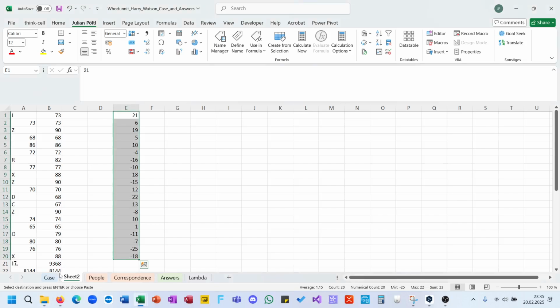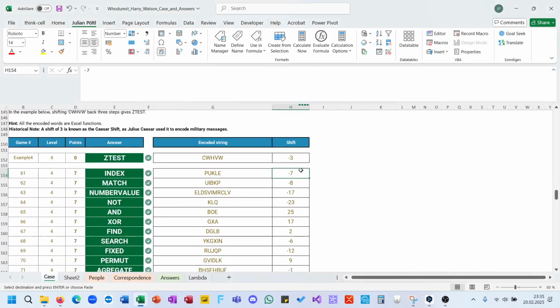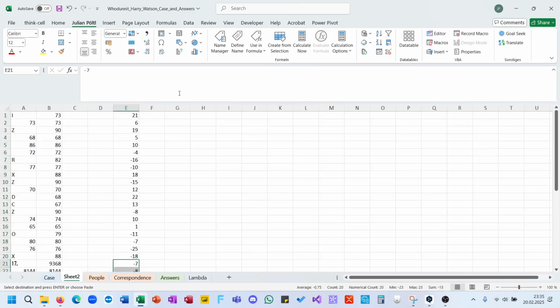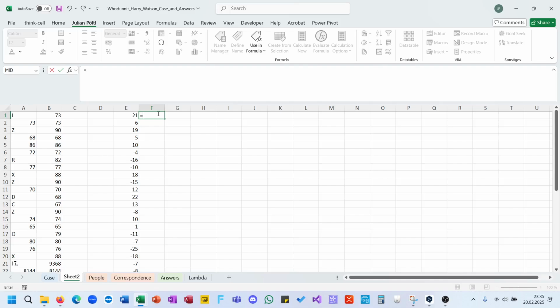Not this one. Here's our shifts. Here are shifts. And now, if this is smaller than 0, then 26 plus this, otherwise this.